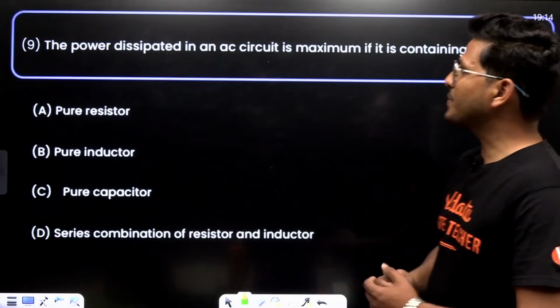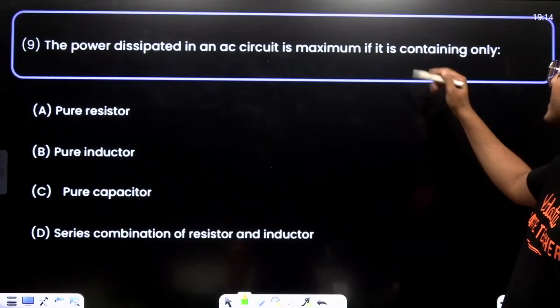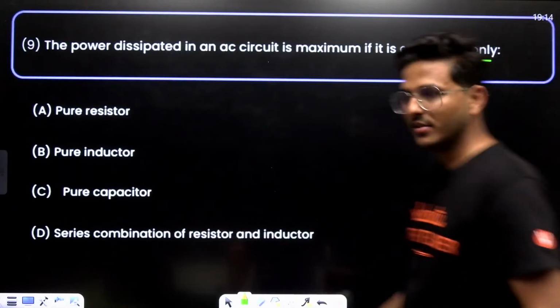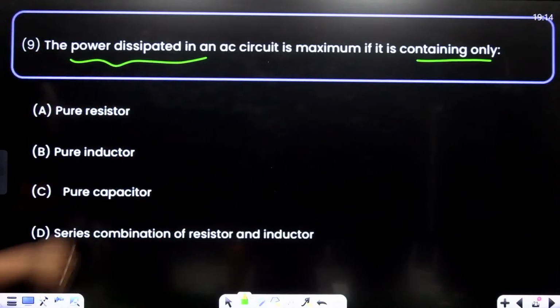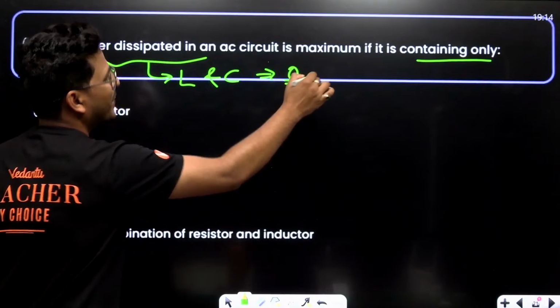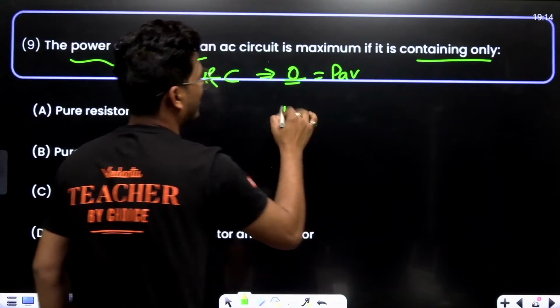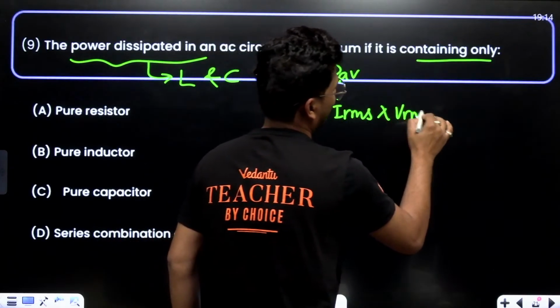The power dissipated in an AC circuit is maximum if it is containing only... See, what about power dissipation? In power dissipation, for L and C the average power is 0, just because P average equals IRMS into VRMS into cos phi.